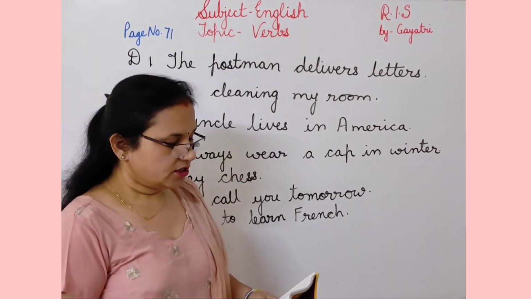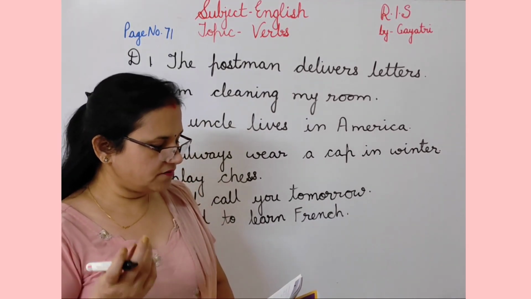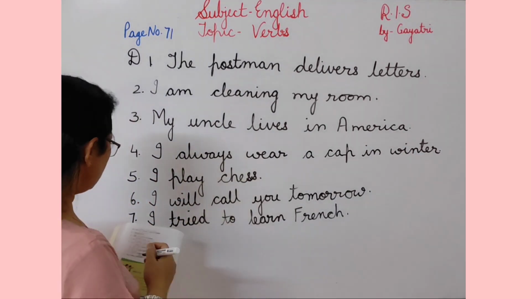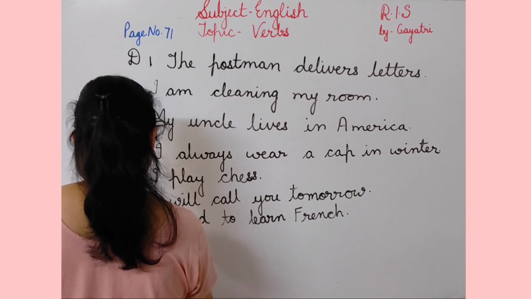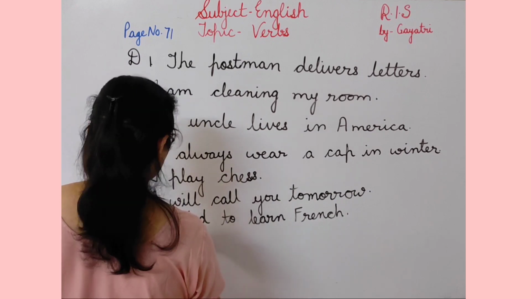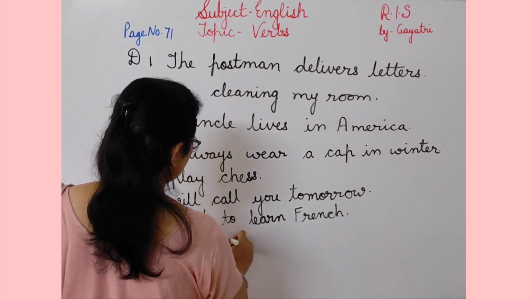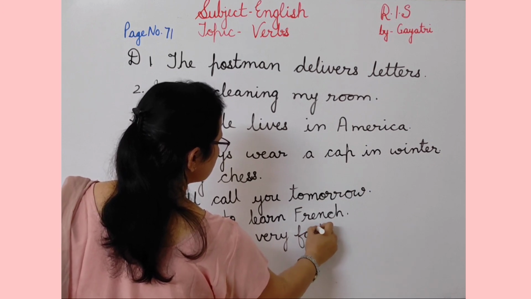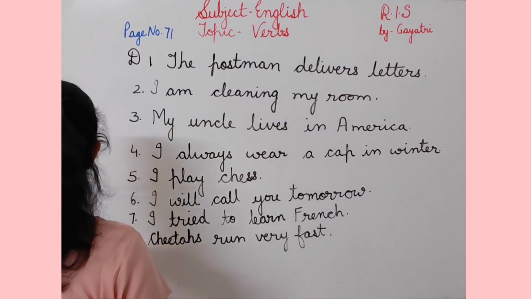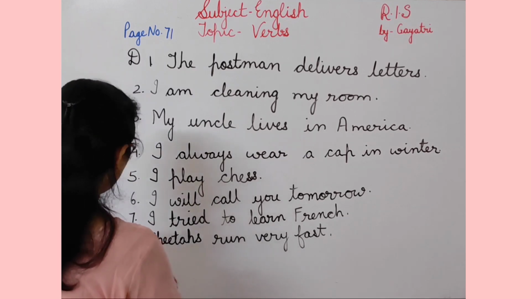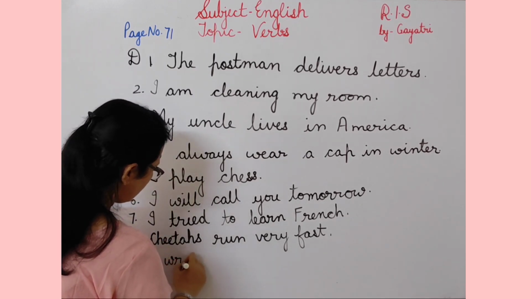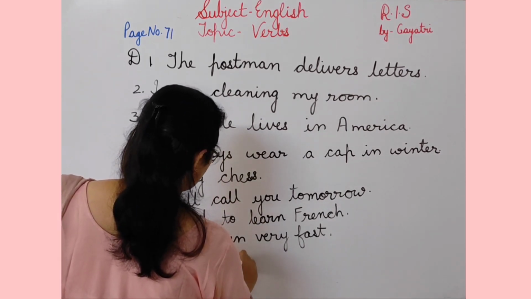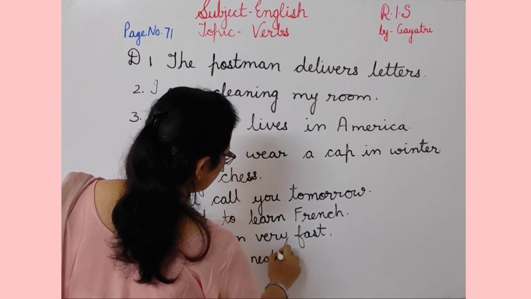The next is cheetahs runs very fast. So here plural is there, plural noun. So run very fast. Cheetahs run very fast. Then 9th is I writes very neatly. With I, write will come. I write very neatly.